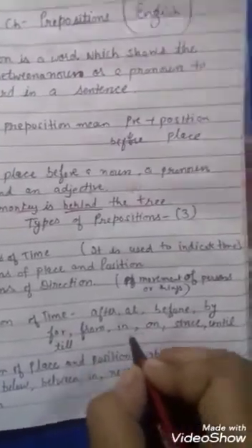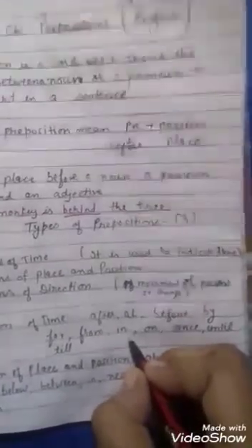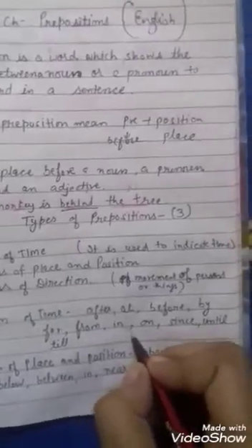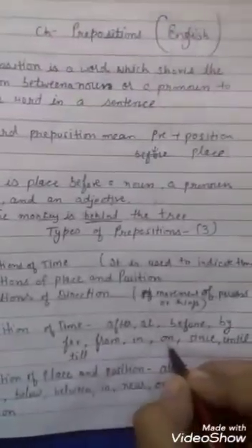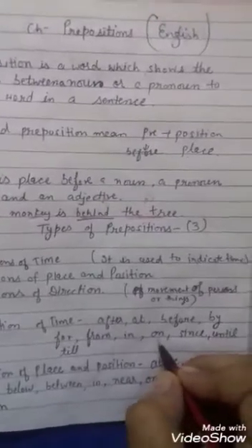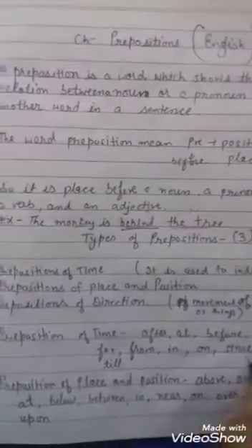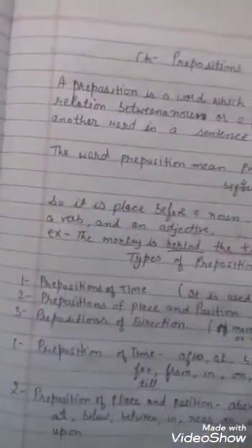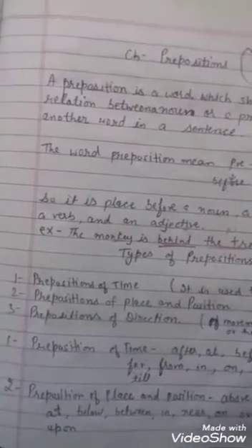And in is used to denote future time or a part of a day, month or year. On denotes, बच्चे, days or dates. It is used before the day or dates. And since is used before the beginning of an action. Okay, beginning of an action. Until is used, बच्चे, in the sense of how long something is going on. Till or until we use to tell how long something is going to last.